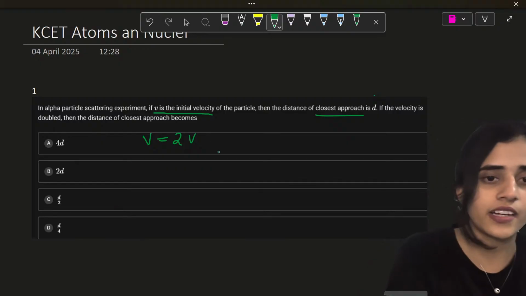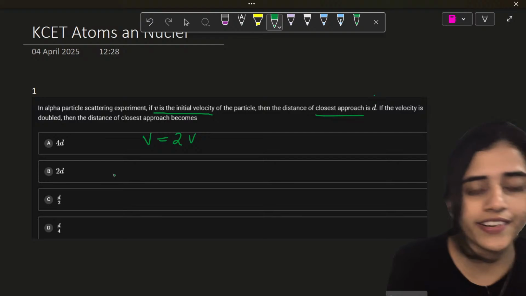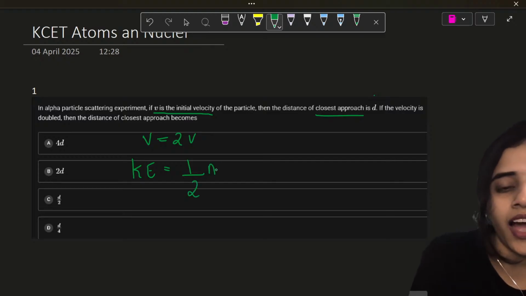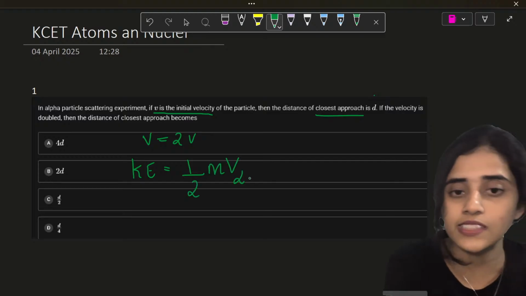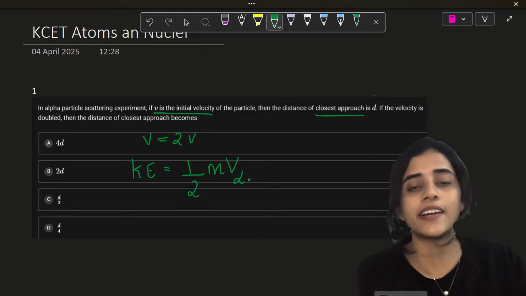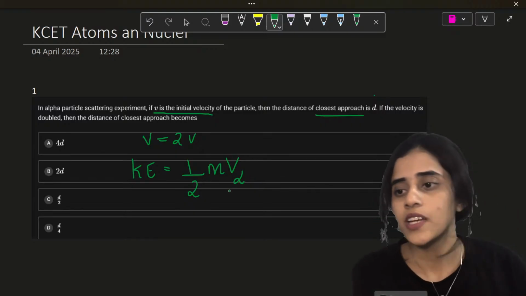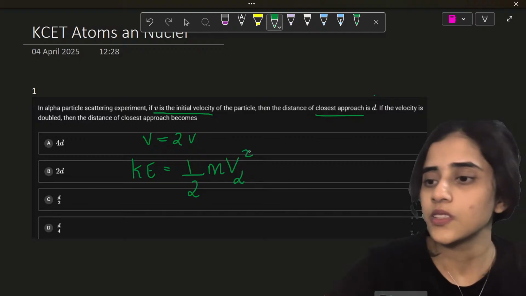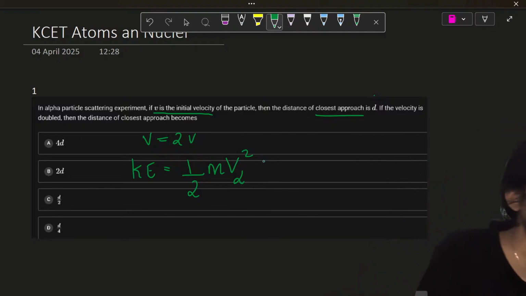Let me write that down. So first thing we will write down kinetic energy. So how much is the kinetic energy? We know that kinetic energy is half m v squared. Since this is the alpha particle that's coming, kinetic energy of the alpha, half m v alpha square. Okay? Half m v alpha square.